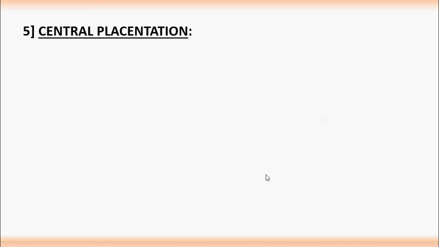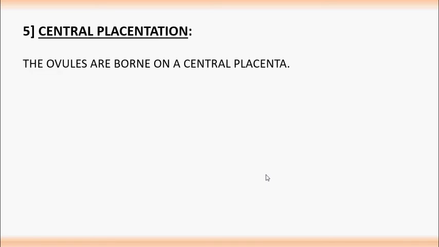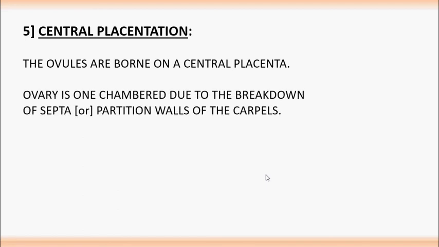Central placentation. The ovules are borne on a central placenta. The ovary is one chambered due to breakdown of septa or partition walls of the carpels. Example, stellaria.